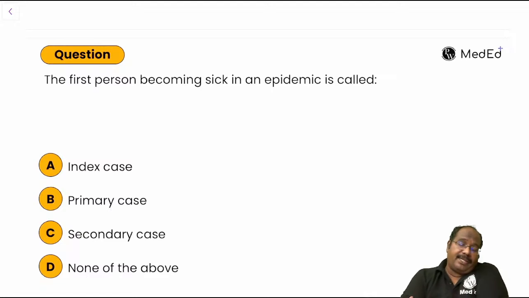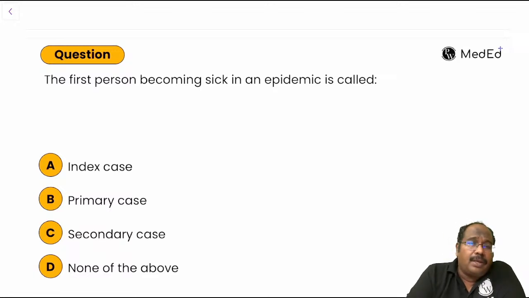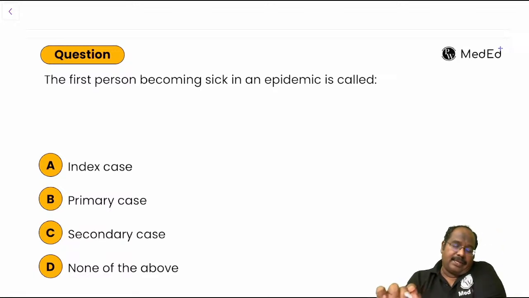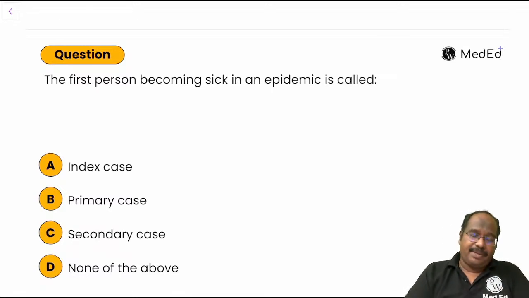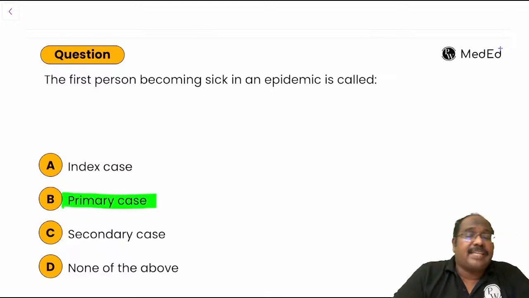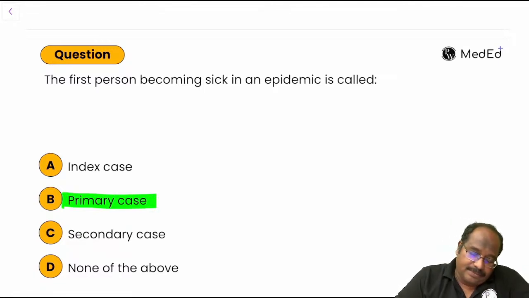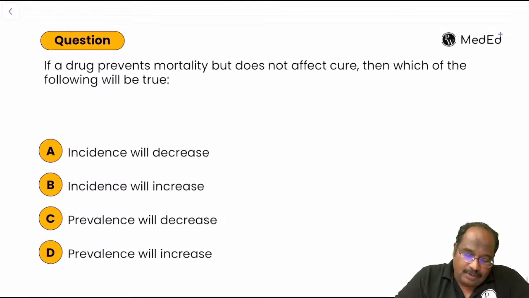The first person becoming sick in an epidemic is called as? Sick during an epidemic, during an outbreak. Is it a primary case, index case? The first person becoming sick, we are going to call it the primary case. Index case means the first case that came to the health provider, guys. That is index case. This is primary case. All of you answering nicely.